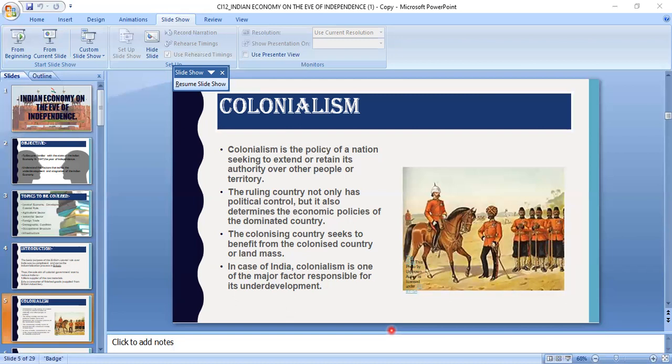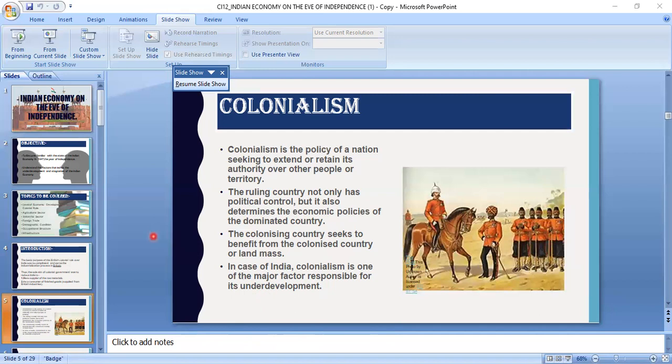But during the British rule, they started utilizing money as a medium of exchange, and the cash crops produced in villages were purchased by the British traders. This way, cash was introduced in the market as a medium of exchange. So it has affected the barter system also.